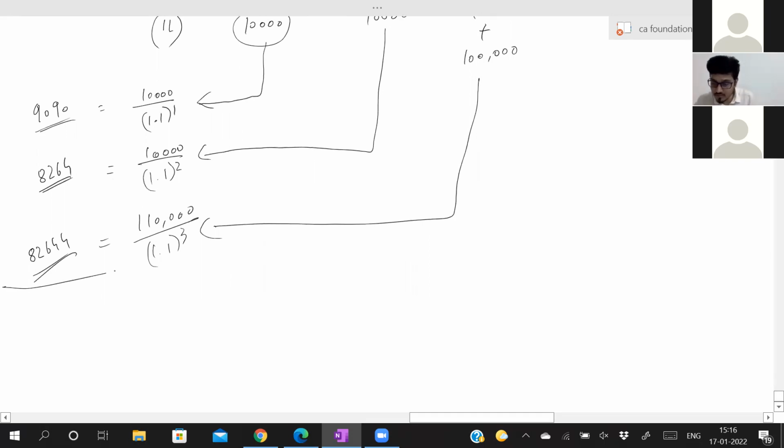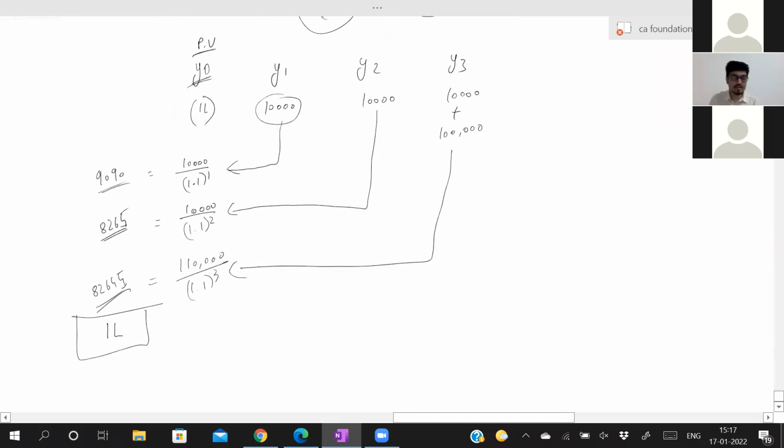Now what is the total of all these three? 82,644 plus 9,090 plus 8,264. Someone tell me the value. It will add up to 1 lakh. Sir, I have not considered the decimal points, therefore it will add up to 1 lakh. Round it off, you will get 1 lakh.